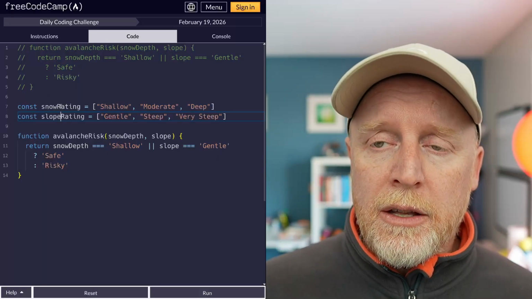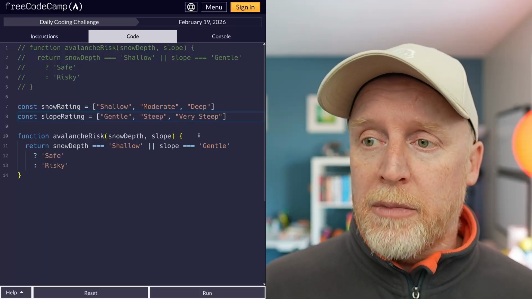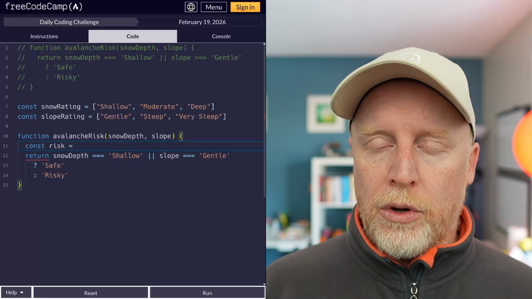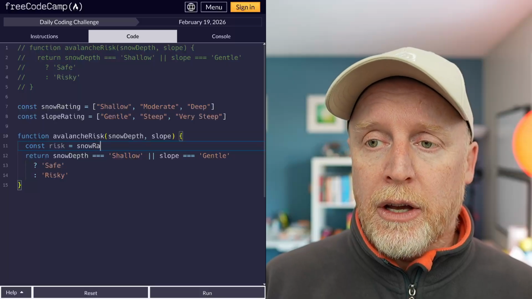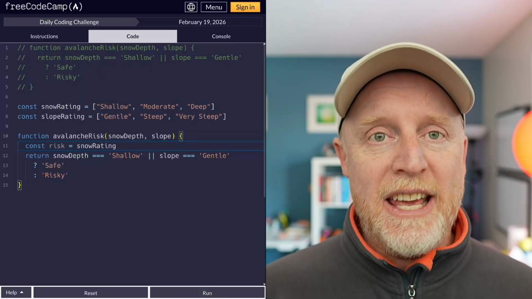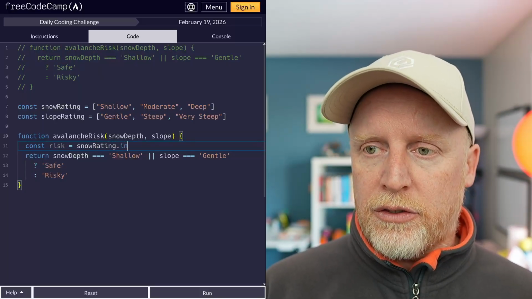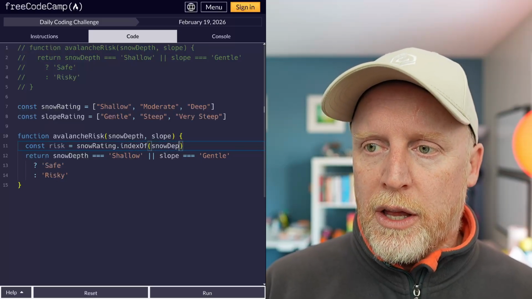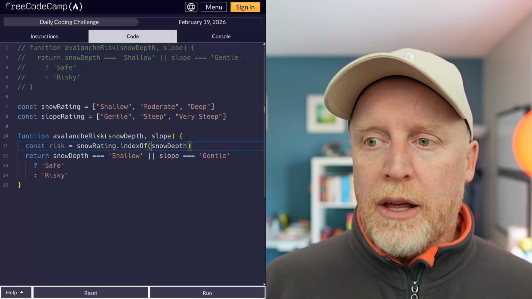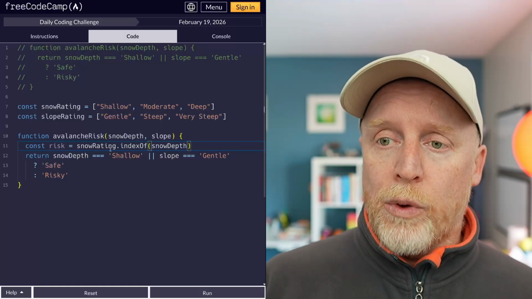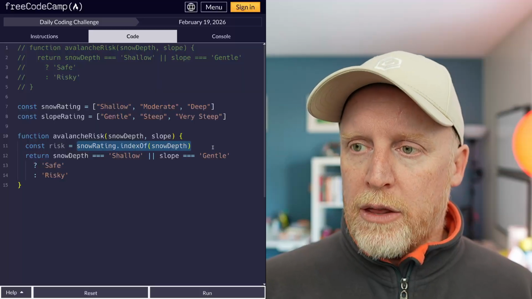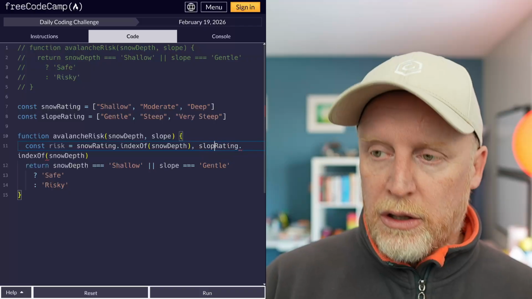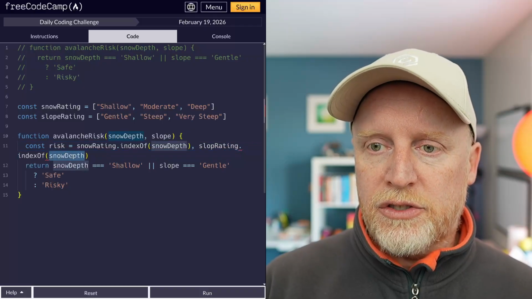So now that we have these two, we can use them right here. So risk, we are going to get snow rating, okay? Specifically, we are going to get the index of snow depth, okay? Now, with that, we want to do that same thing, but with slope. So we're just going to paste this in here. We're going to go slope rating dot index of slope, okay?